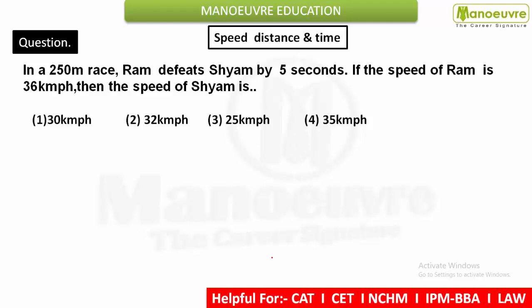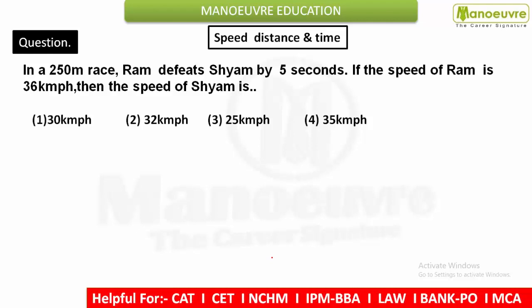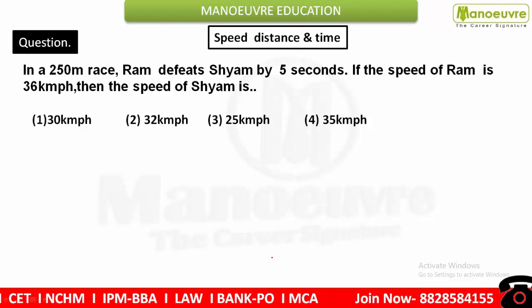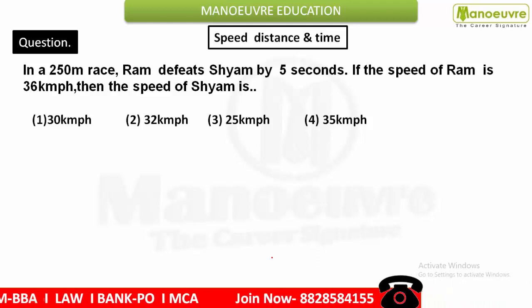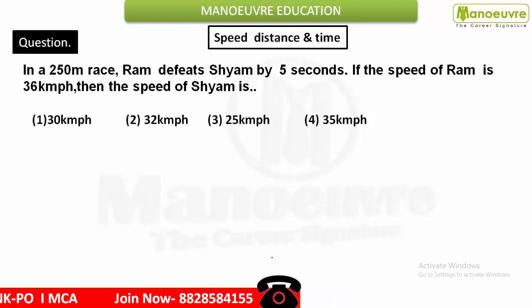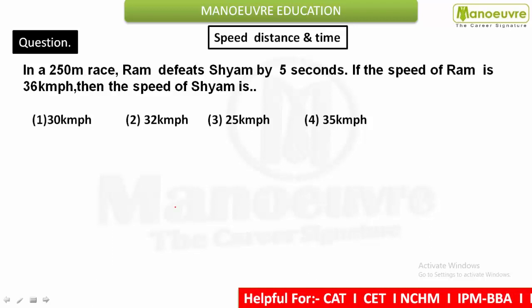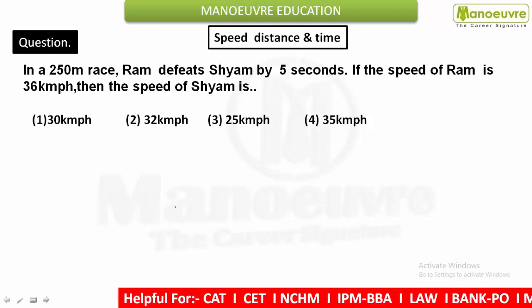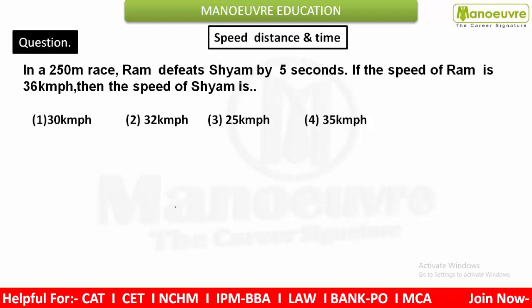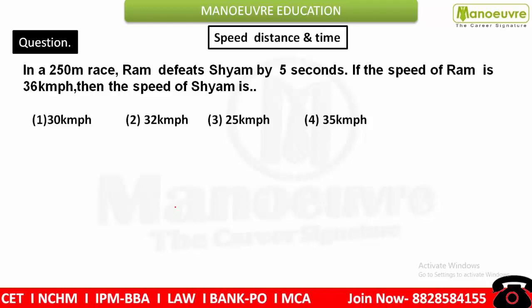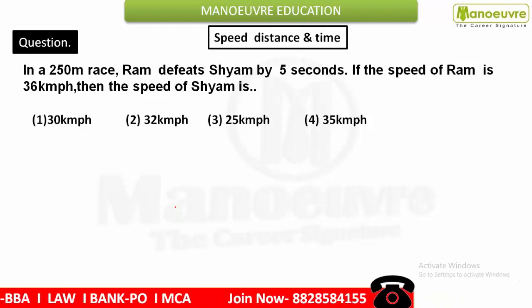So today in this video we are going to see a question from speed, distance and time. First of all, you have to try on your own, and after that I'll explain, or you can see my explanation. So the question is: in a 250-meter race, Ram defeats Shyam by 5 seconds. If the speed of Ram is 36 km per hour, then the speed of Shyam is?